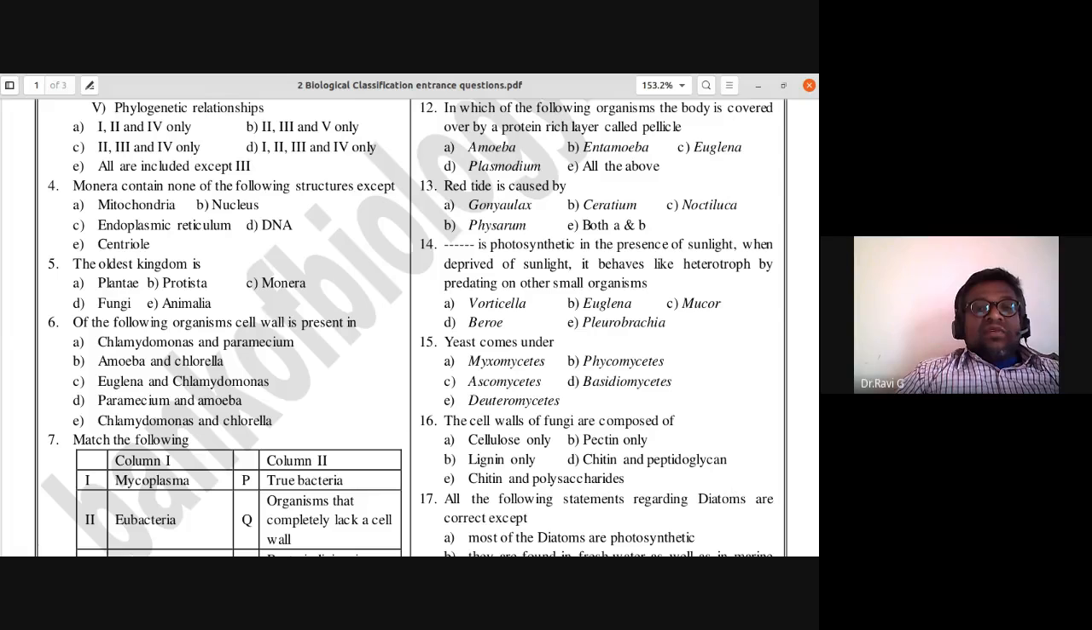Monera contain none of the following structures except: mitochondria, nucleus, endoplasmic reticulum, DNA, centriole. So Monera contains none of the following structures except, the answer is DNA. Fourth, D is the answer.